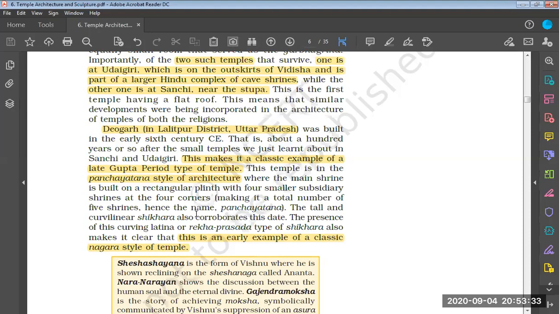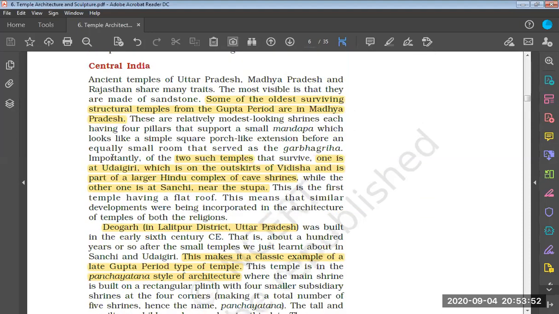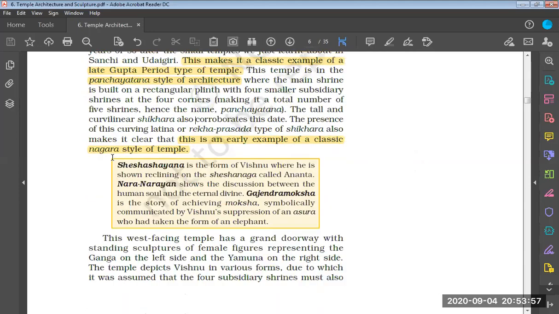So if we talk about the late Gupta period type of temple, it is built in the Panchayatna style of temple architecture, where we have 5 shikharas. The tallest one is at the center, and then we have 4 subsidiary shrines. We are discussing this type of Nagara style of temple architecture in central India.